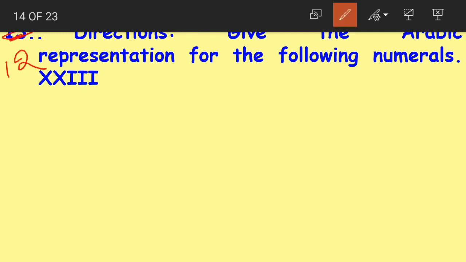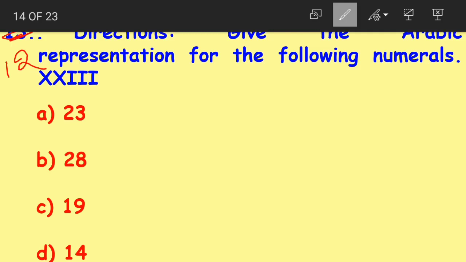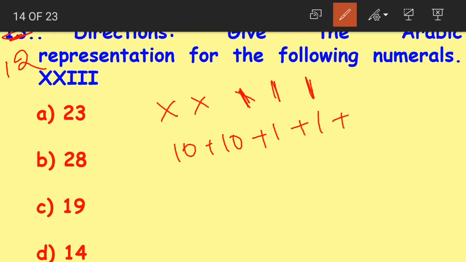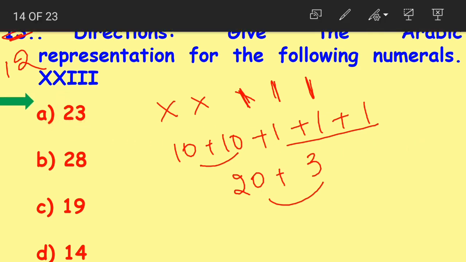Question number 12. Give the Arabic representation for the following numeral: XXIII. Option A 23, option B 28, option C 19, option D 14. Now we have XXIII. Now X means 10, then again X means 10, then we have 3 I's, which means 3 ones. 10 plus 10 becomes 20, 1 plus 1 plus 1 becomes 3. 20 plus 3 becomes what, children? 23. Yes, the correct answer is option A 23.